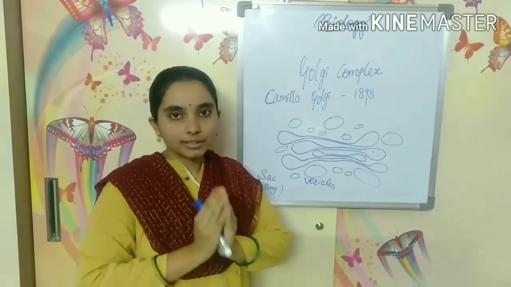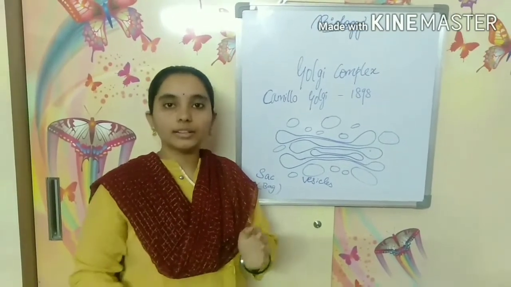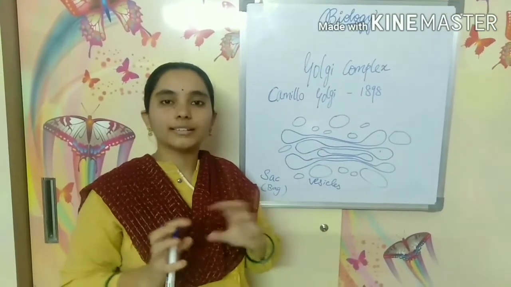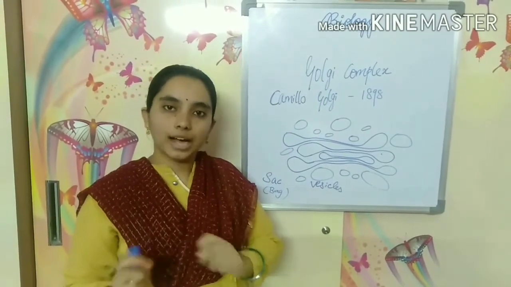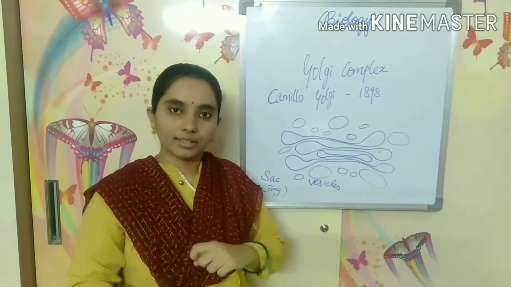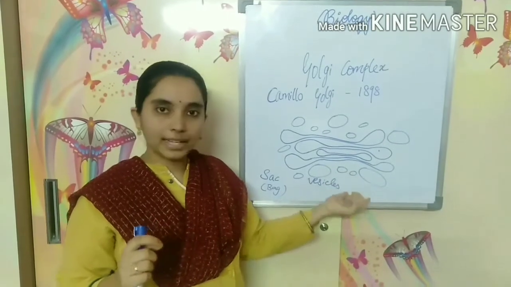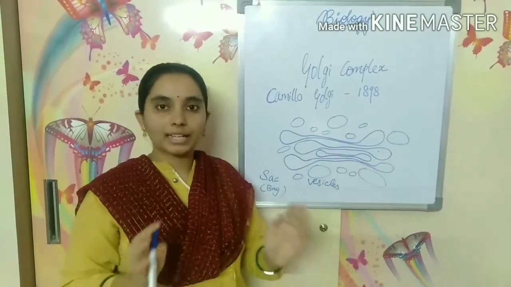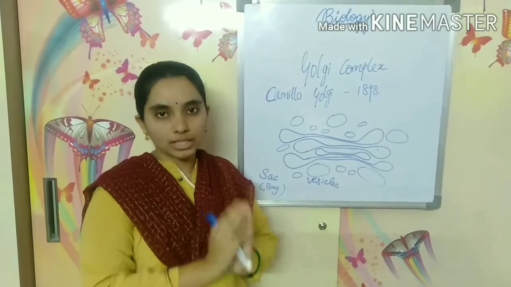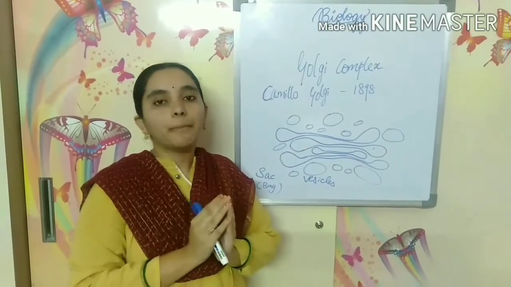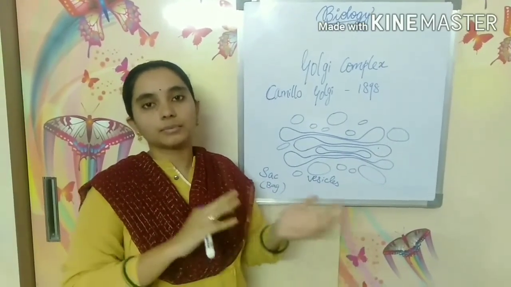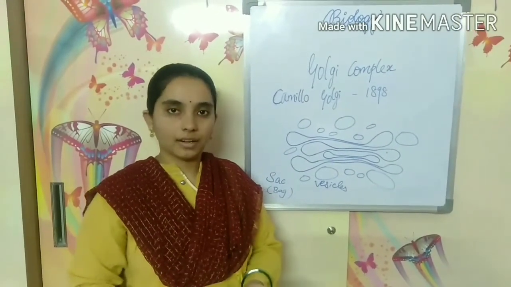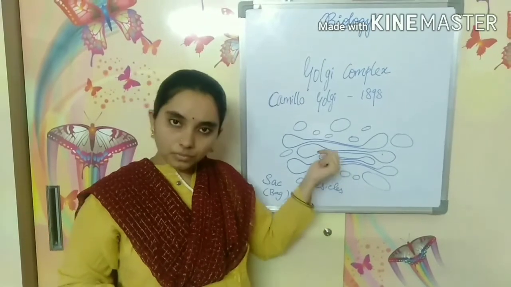If the fat is required for other cell organelles, the structure is different. Okay, so here the structure is slightly altered. Altered means there is some difference. That will take place here. So these act as main package bags. Like these Golgi complex are the packaging bags of the proteins, lipids, fats, etc.